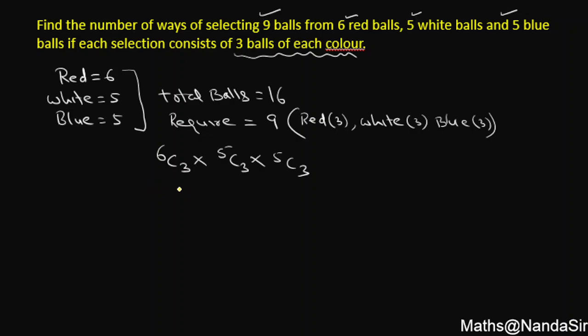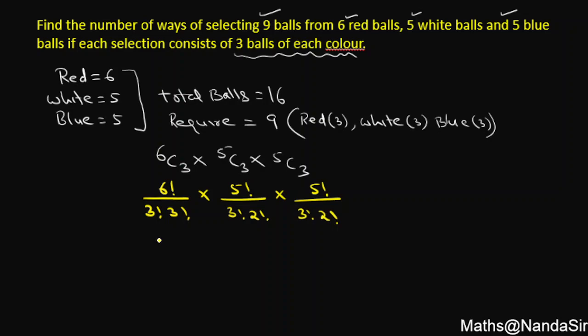Let's simplify it. 6C3 will be 6 factorial over 3 factorial, 3 factorial. Then 5C3 is 5 factorial over 3 factorial, 2 factorial. And 5C3 again is 5 factorial over 3 factorial, 2 factorial. Here I'm writing every step. Otherwise, I have discussed the visualization of the answer, how to get the answer in one line, in 1 second. But for those who don't know, I'm writing the proper steps.